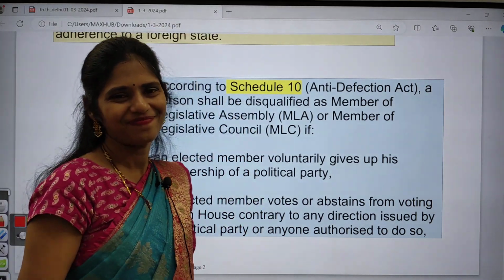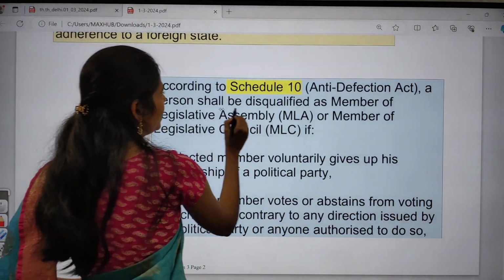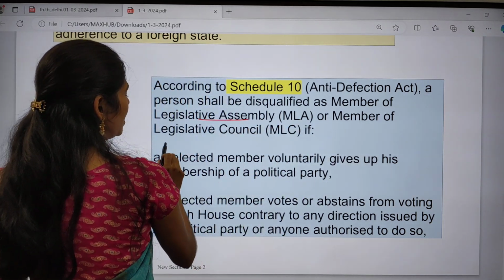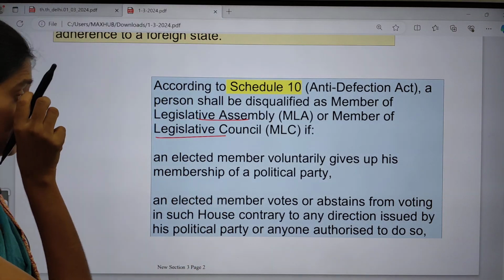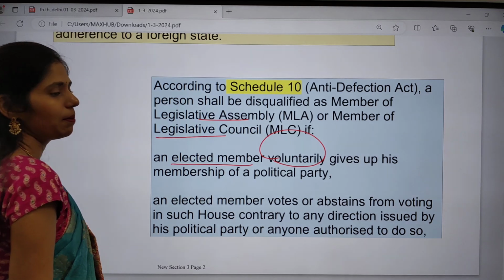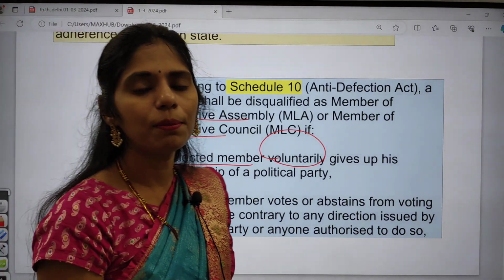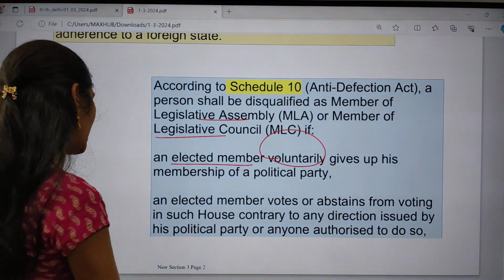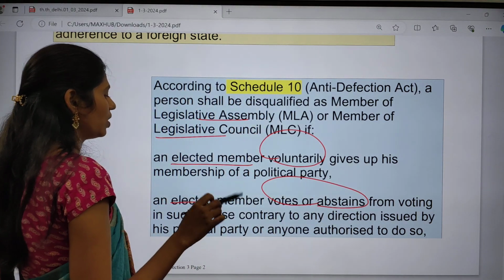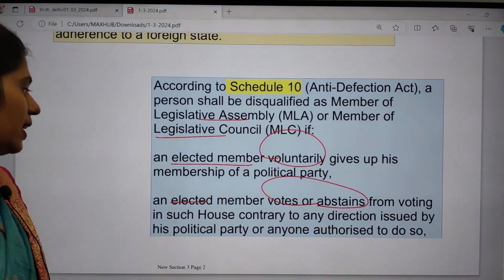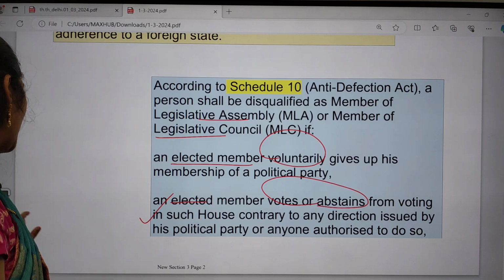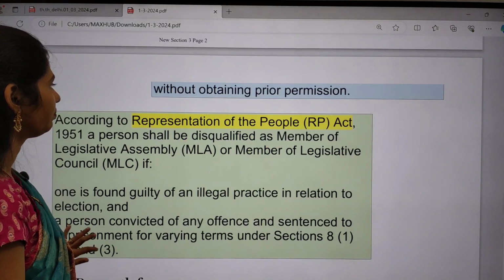The next one is that a person shall be disqualified as a member of Legislative Assembly or Legislative Council if an elected member voluntarily gives up his membership, that means if he is leaving a political party, or if he votes or abstains from voting against the whip. That is also considered one of the disqualification factors under this Tenth Schedule.